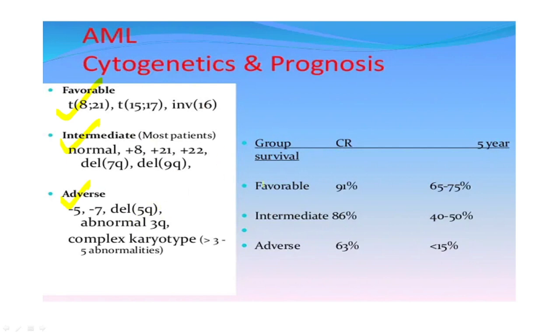Those with favorable prognosis have a complete remission in 91% of the cases, whereas a 5-year survival rate of 65 to 75% has been found. Those with intermediate prognosis have a complete remission in 86% of the cases. Those with adverse prognosis have a complete remission in 63% of the cases.